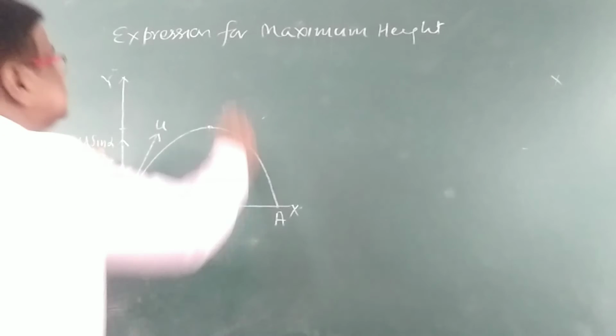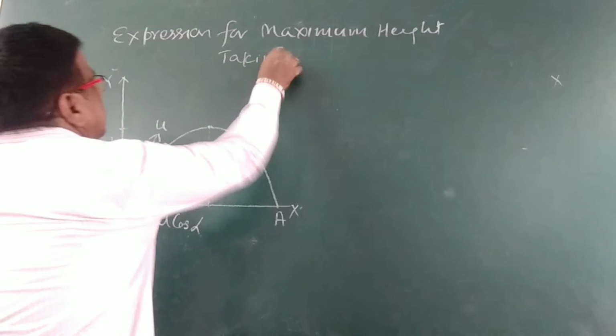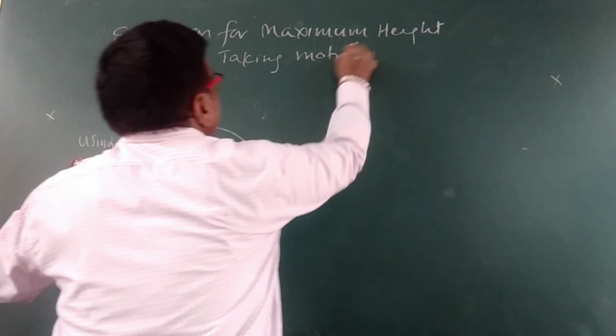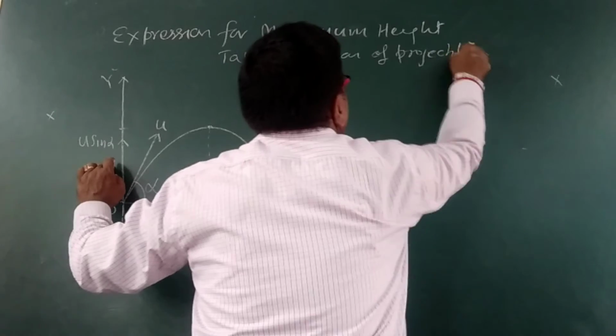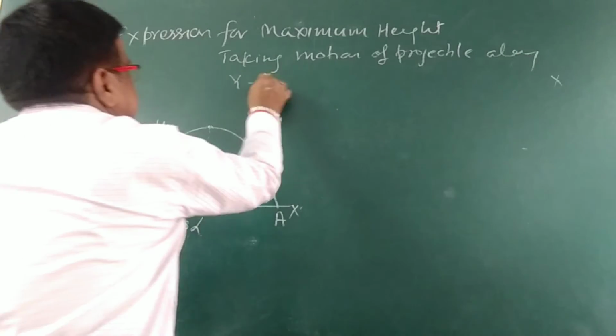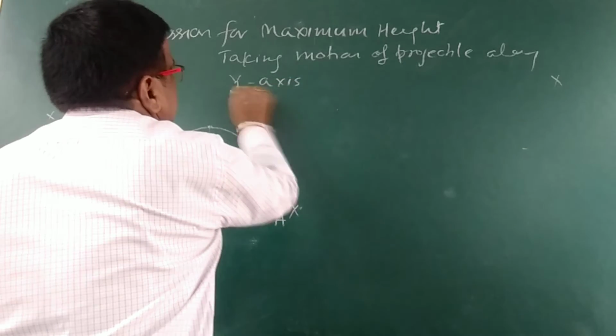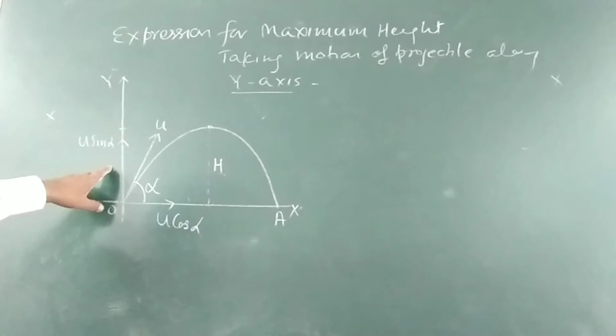So we will consider the motion of the projectile along y-axis.